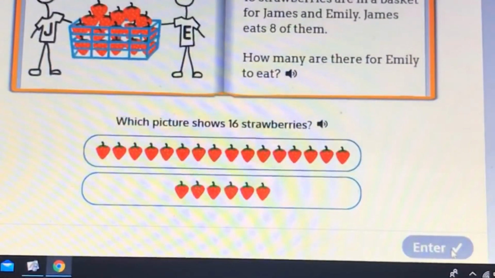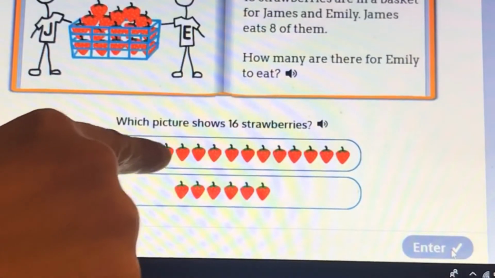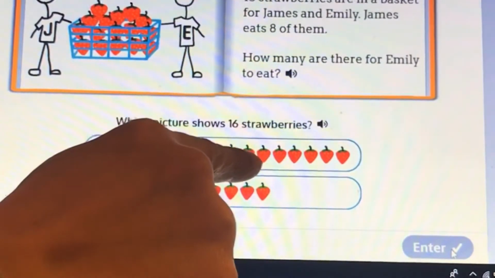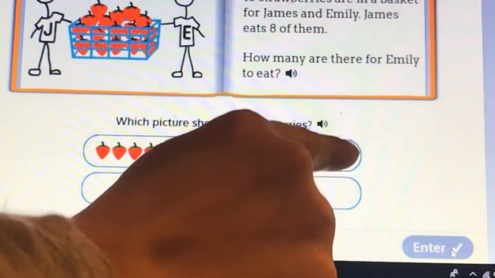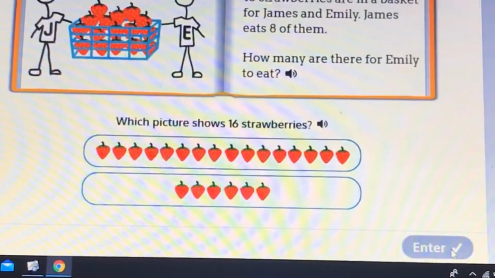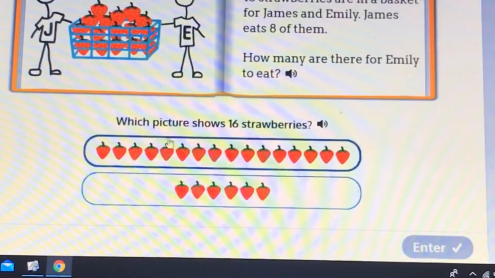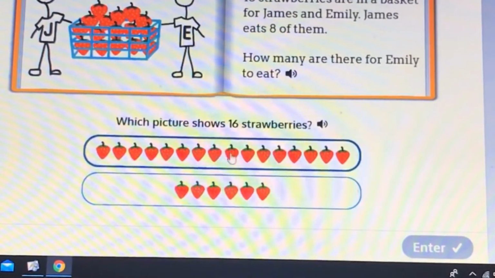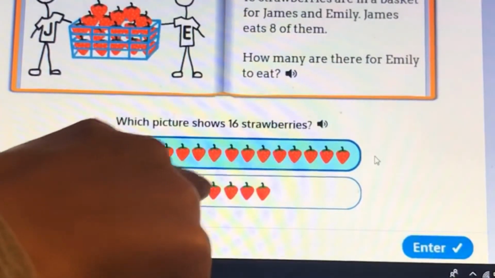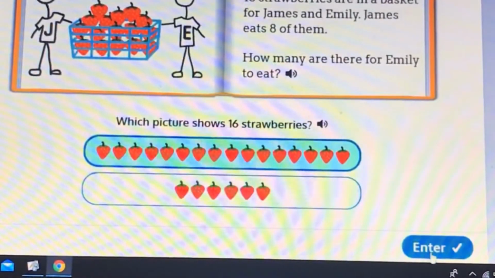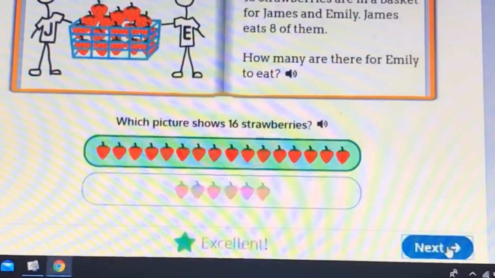So they're giving us two answer choices. There's the first one and the second one. So let's see how many are in the first one. 1, 2, 3, 4, 5, 6, 7, 8, 9, 10, 11, 12, 13, 14, 15, 16. There's 16 strawberries in the first picture. Are we looking for 16 strawberries? Yes, we are. Let's double check on the second just to make sure. 1, 2, 3, 4, 5, 6. So it's definitely the first answer choice because the second one only shows 6 strawberries and we are looking for 16 strawberries.